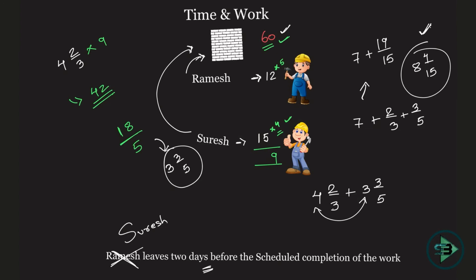Okay, that is the total number of days that will be required to finish the work, given the scenario that Suresh leaves 2 days before the scheduled completion. So what we are supposed to understand from this was, what is the scheduled completion? If nothing happens, if everything remains as it was organized when they worked together, what was the schedule at which the work was supposed to be complete? An actual completion, as we saw in the earlier problem, you're just supposed to put in those bricks. If you put in those bricks, then the actual work would be completed.